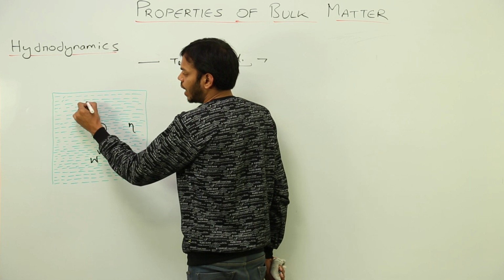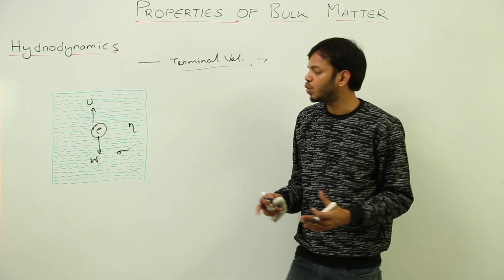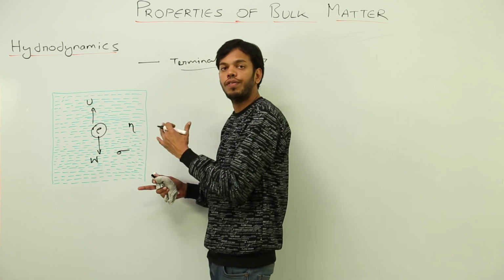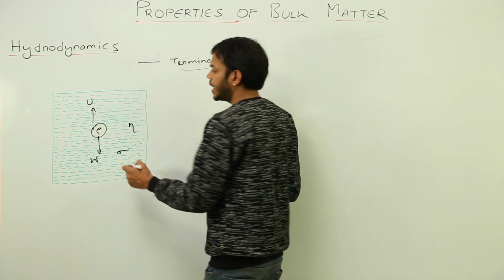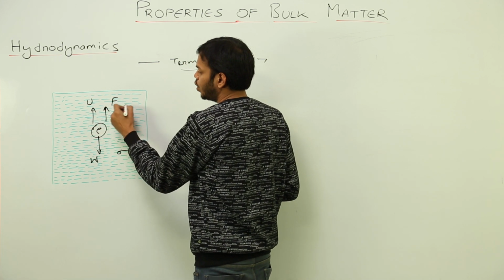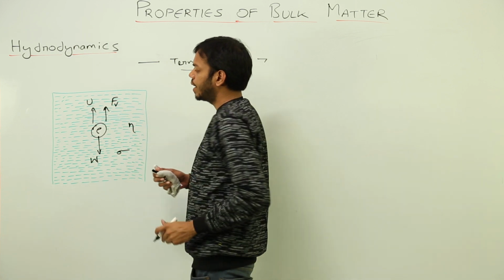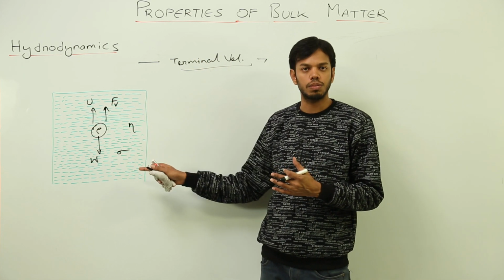One is buoyancy, that is upthrust, the buoyant force, due to the weight of fluid displaced by this body. Another one is the viscous drag force, which we just studied, which will oppose the motion of this body in the viscous medium.